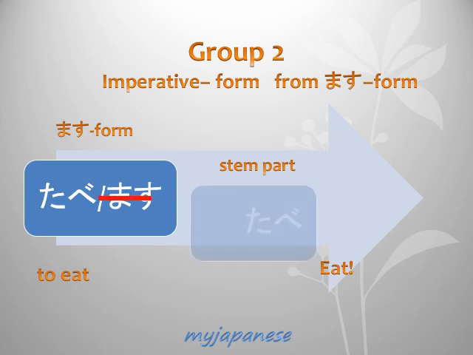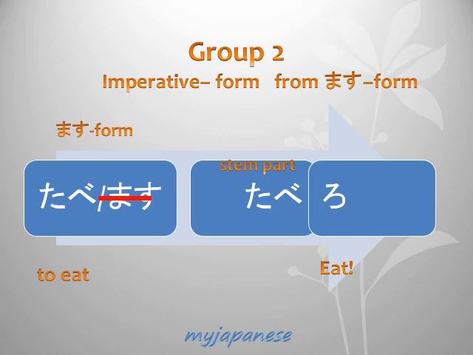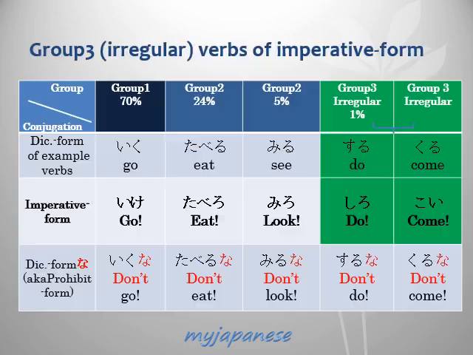Omit the masu from masu form and add the ろ to the stem part. 食べろ, eat, is imperative form. As for group 3, irregular verbs conjugation, since there are only 2 verbs, do and come, please refer to this chart and remember them as they are. That's all for how to make imperative form.